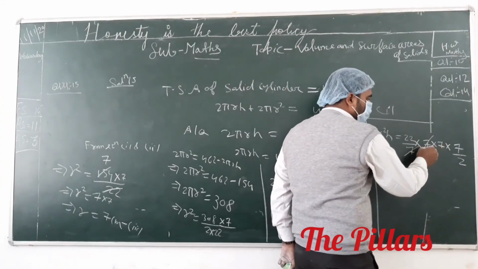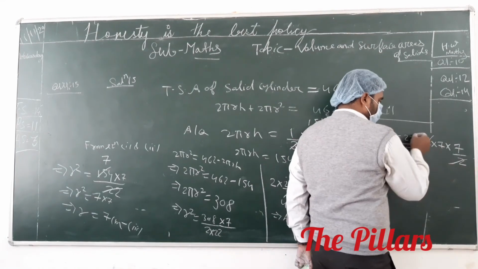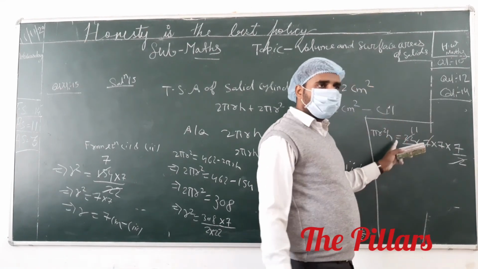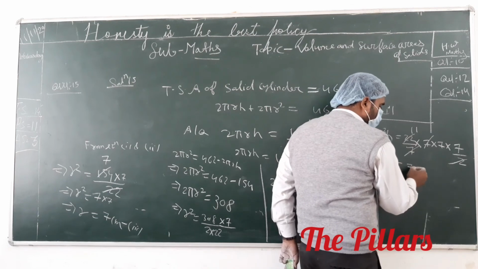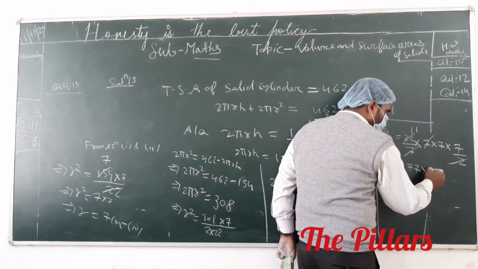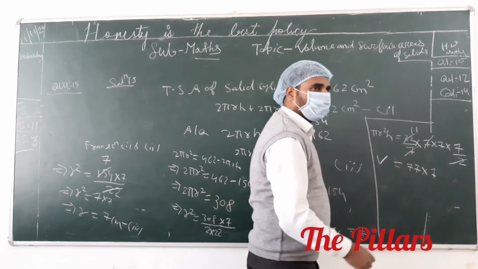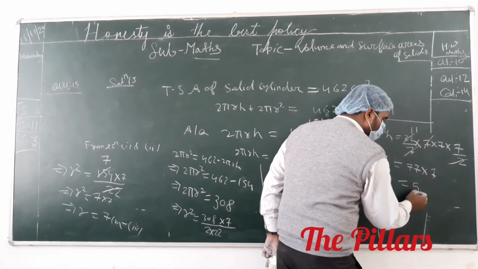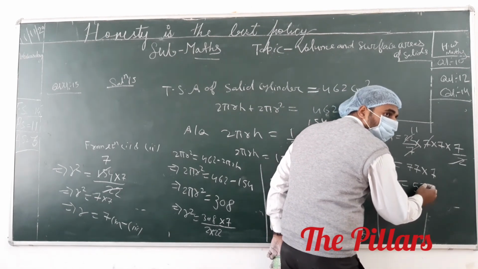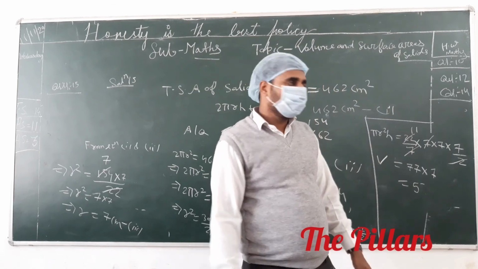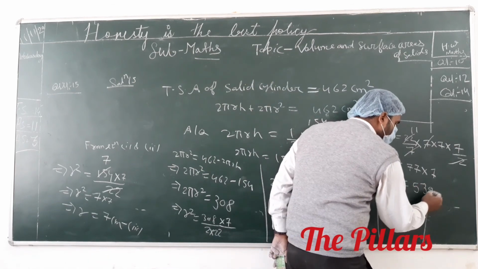The 7 and 7 cancel, 2 elevens are 22, 11 into 7 is 77, into 7. What is the volume? 539 centimeter cube.